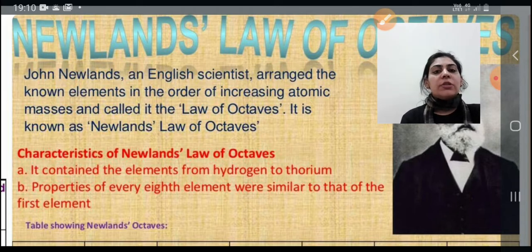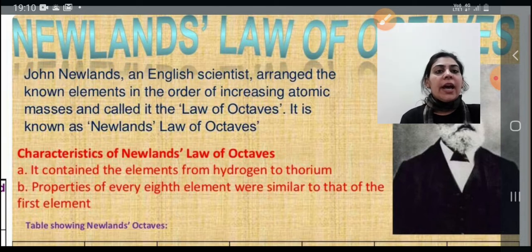Like we have musical notes sa, re, ga, ma, pa, dha, ni, sa. The first note is sa and the eighth note is also sa. So every first note resembles the eighth one in its property. Likewise, every eighth element will be similar to the first one.